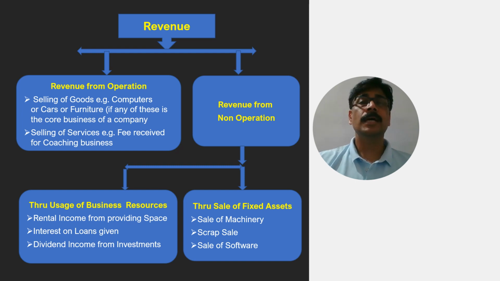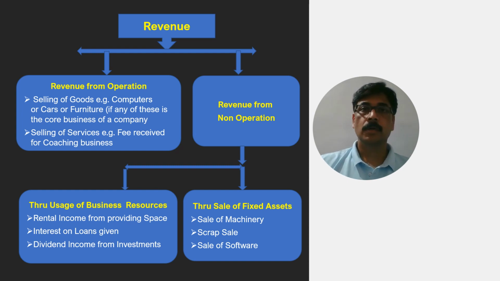Why am I saying it's non-operations? Because this is not the company's main business. If the company's main business is selling computers or selling cars, then that is the core business of the company. These are the incidental revenues which a company generates.